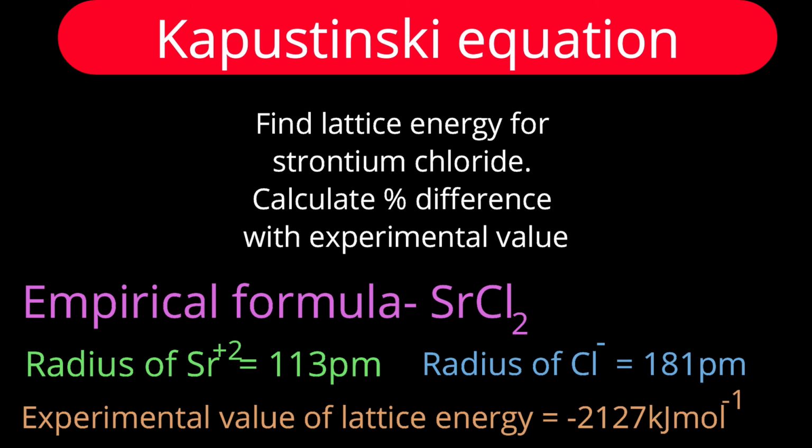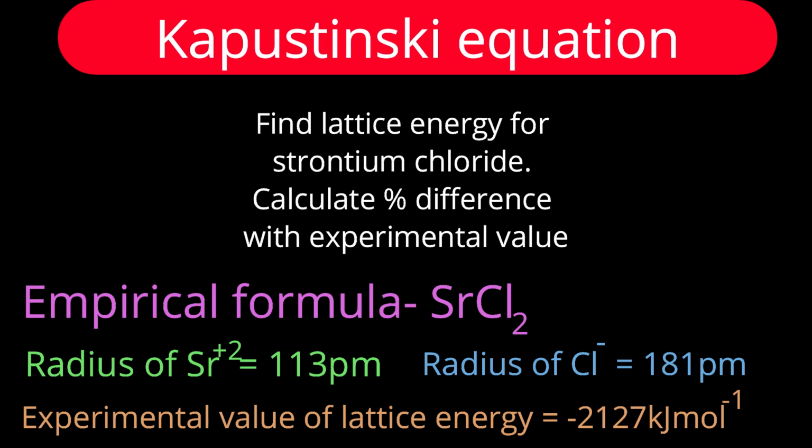There is one strontium 2+ ion, and how many chloride ions are there? 2 chloride ions. I think you got the point. The total number of ions will be 3, so the value of V will be 3. The radius of strontium 2+ is 113 picometer. The radius of chloride is 181 picometer.